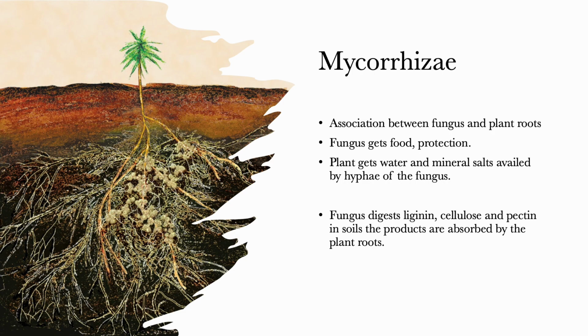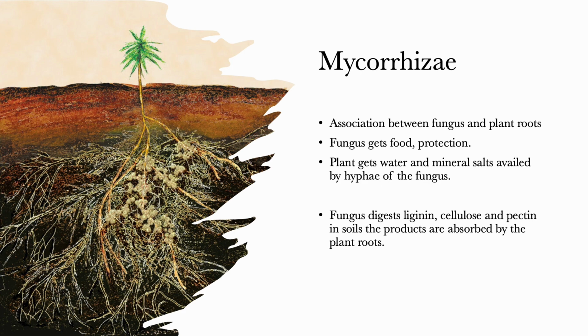The mycorrhiza. Mycorrhiza is a mutualistic relationship between a fungus and a plant root, whereby the fungus benefits by obtaining food from the plant roots, and the plant benefits by obtaining a large amount of water and mineral salts absorbed by a dense network of the rooting hyphae of the fungus from a large distant area, which cannot be absorbed by the root hairs.